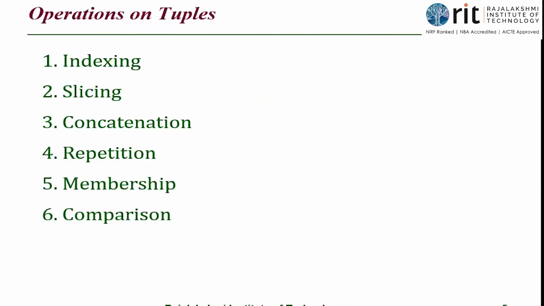So these are the operations on tuples. Indexing is allowed, slicing is allowed, concatenation, repetition, membership, and comparison. You all know what indexing is. What is the indexing operator that we have learned? Square brackets, isn't it? Within the square brackets I place the index or the offset. That is indexing.